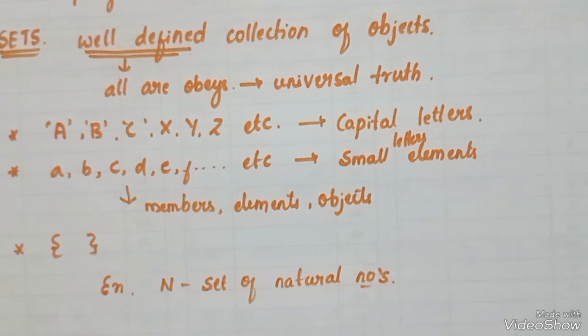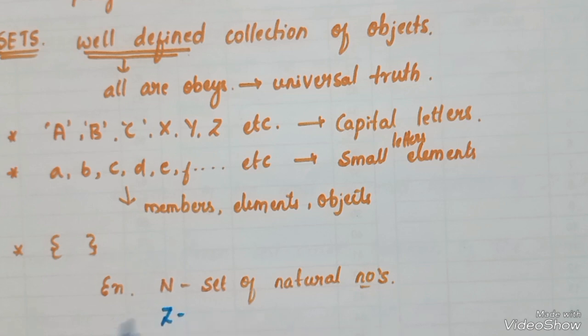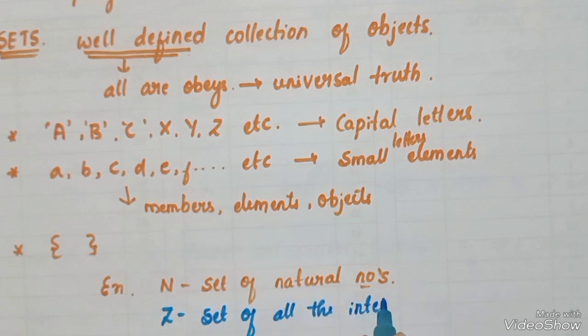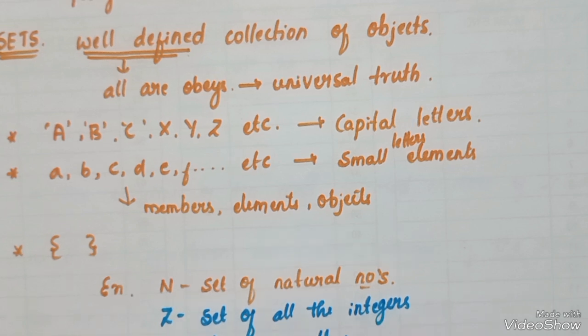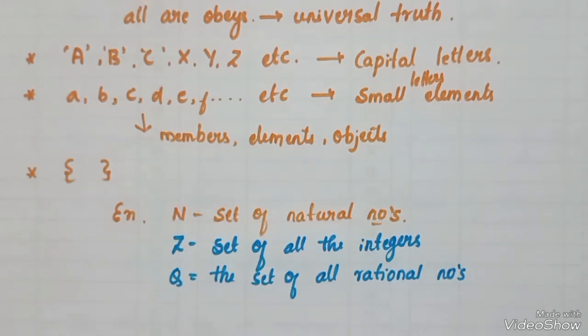Then Z means the set of all integers. Next, Q means the set of all rational numbers.